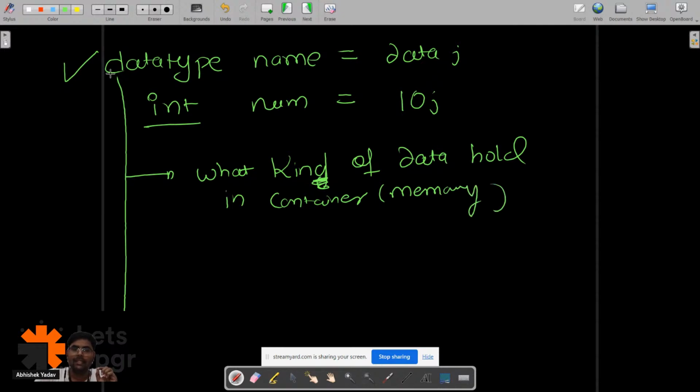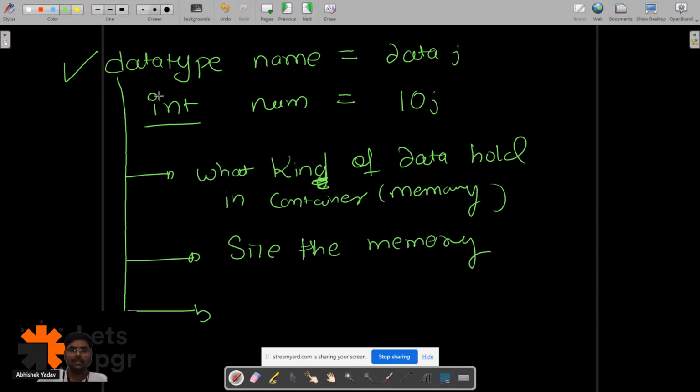The second information this data type provides us is about the size of the memory, the size of the container here. And the third information this data type provides us is about the range: from what particular range to what particular range you can store the data, right?